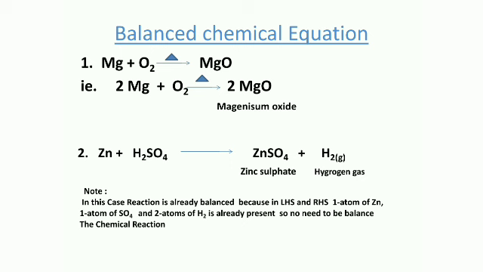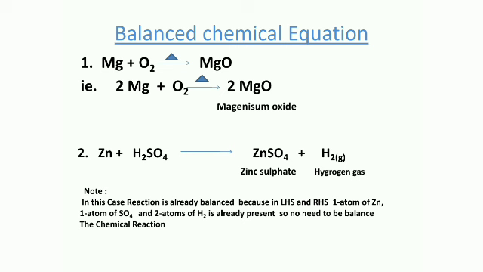The RHS can be balanced by multiplying by two magnesium elements. Thus, magnesium oxide is formed. And the next example is about the Zn and sulfuric acid reaction. When zinc reacts with sulfuric acid, that is H2SO4, it forms zinc sulfate with hydrogen gas evolution.